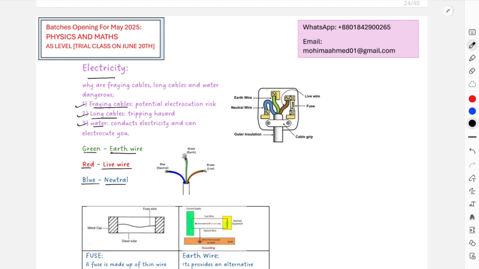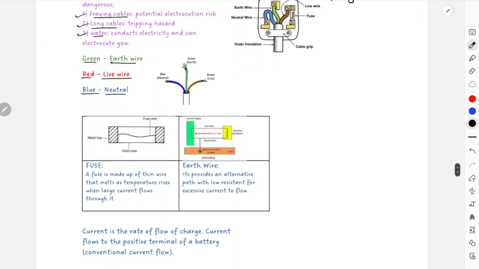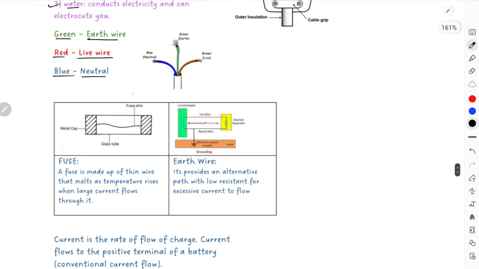And then this diagram is extremely important. You need to understand with what position there's a fault in any case. This is the perfect plug, and there will be other faults in the plug which you have to identify. And then again, these are the 2 safety devices that you need to memorize.